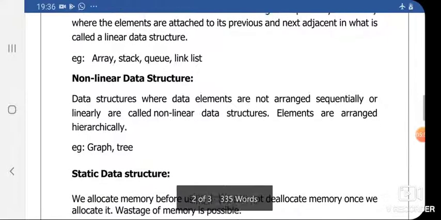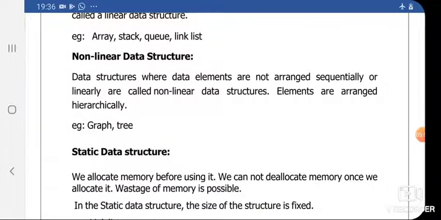Then the next concept is static data structure. Basically, what is meant by static data structure? In case of static data structure, we allocate memory before using it. We cannot deallocate memory.